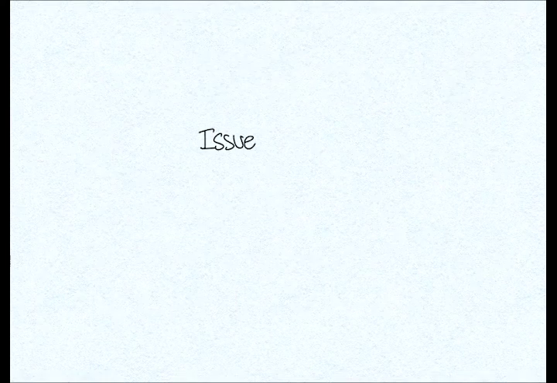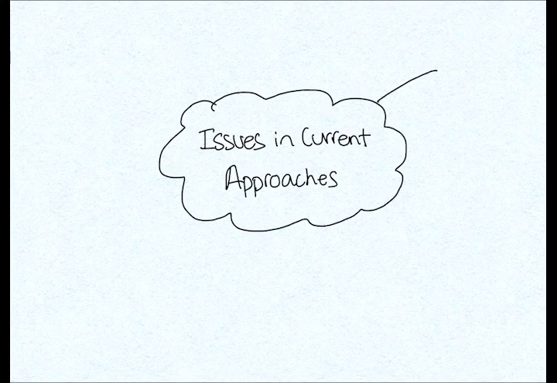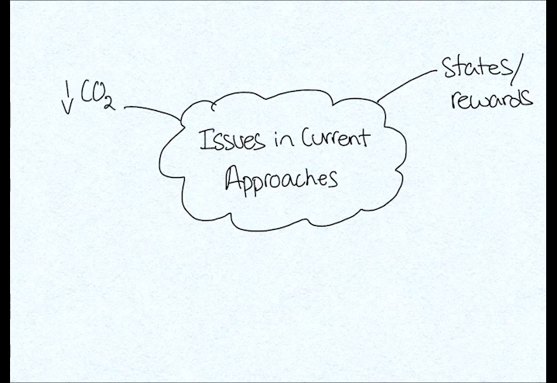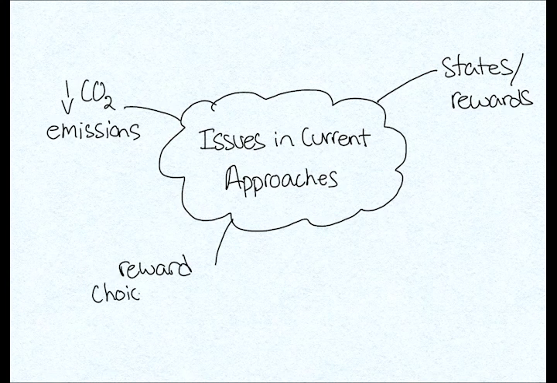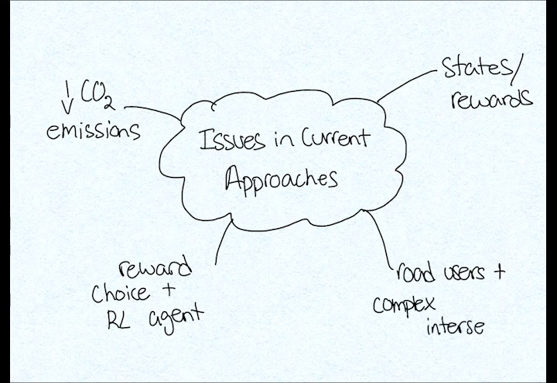So what are the current issues in the approaches? The first is the states and reward, which is often heuristic. The ultimate goal is to optimize the travel time, but it is hard to do that. We also need to optimize the CO2 reduction directly. We also need to know the reward choice and what RL agents we need to choose. And we need to consider different road users and complex intersections.